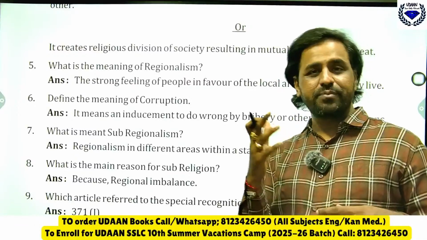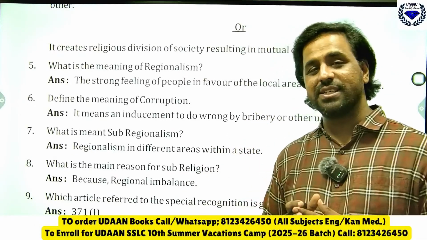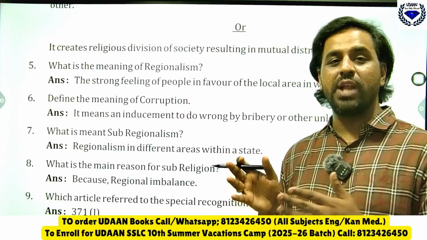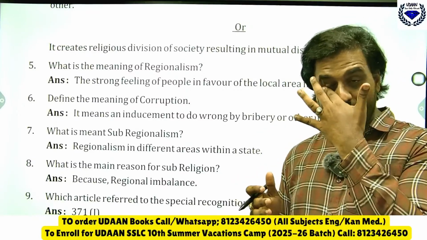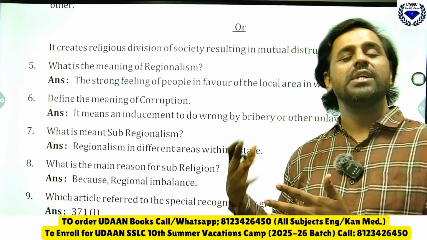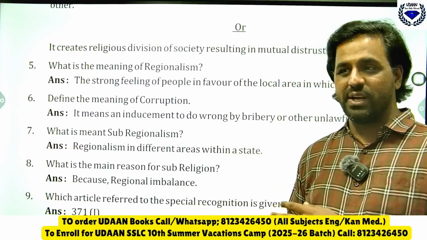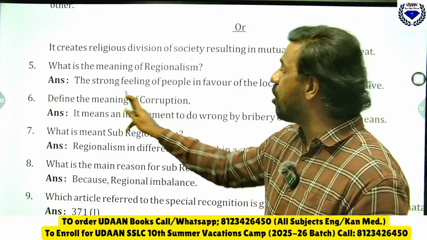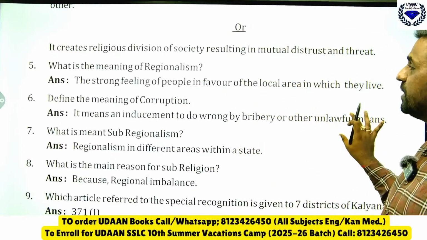Now see, a match is going on, CSK and which team? RCB. The people of Karnataka will support RCB because they have excessive love towards the region Karnataka. Similarly, the people of Chennai will always support their home players. It is because of region. That affection, the strong feeling of people in favor of the local area where they live, we call it what?